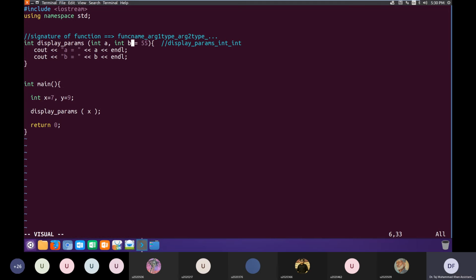But if we remove the default value from B and give A a default value, then this will be wrong, because any argument with a default value should not be followed by an argument which does not have a default value. We can also compile it to see.